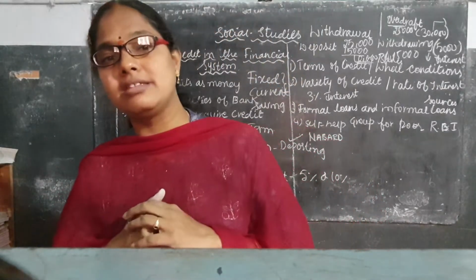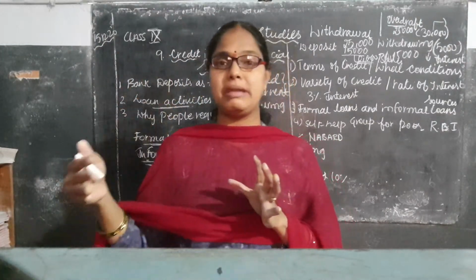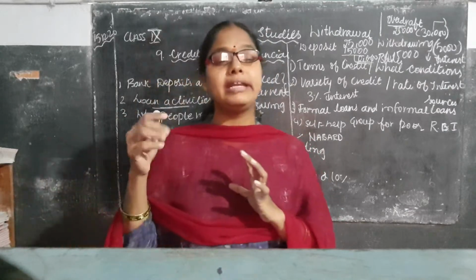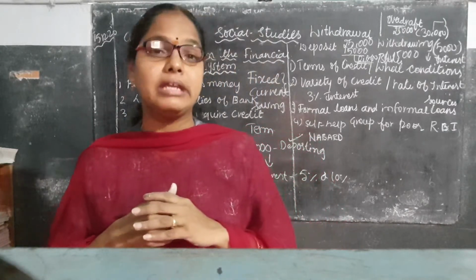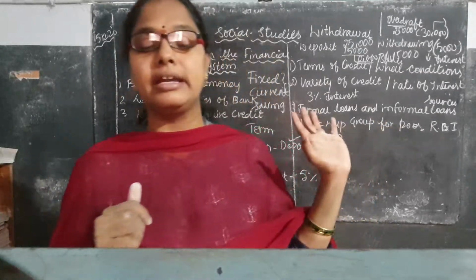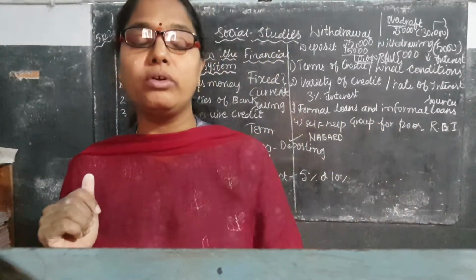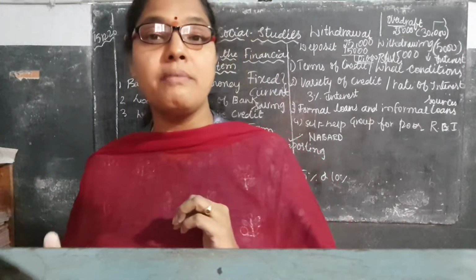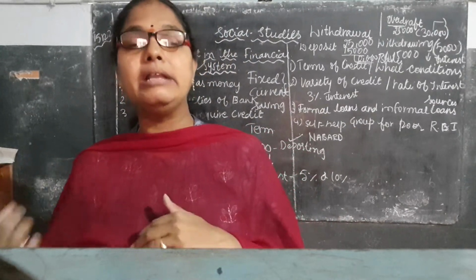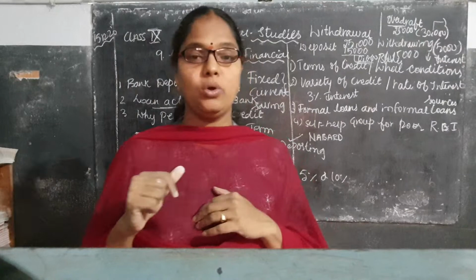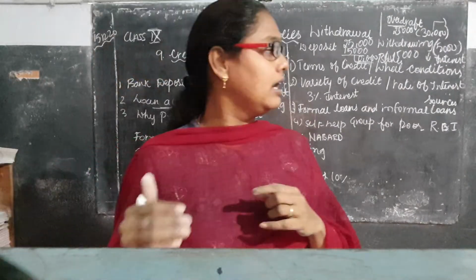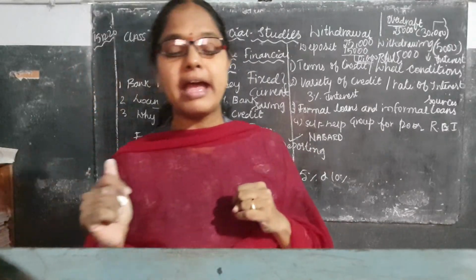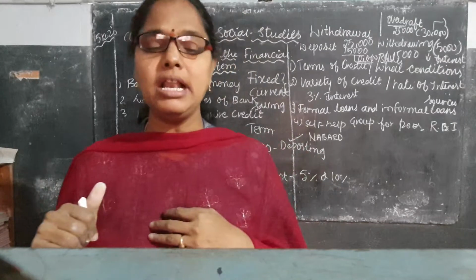And collateral document, as just explained: if you are having any house paper, registration papers of your house, or any jewelry, by taking that collateral security, the banker will be giving the loan. So this will be coming under the formal loans. Just now I told you what will be coming under the informal loans, like private money lenders, farmers, small industries people. Again I am repeating, children: money lenders, farmers, small businessmen, they all will be coming under the informal loans.